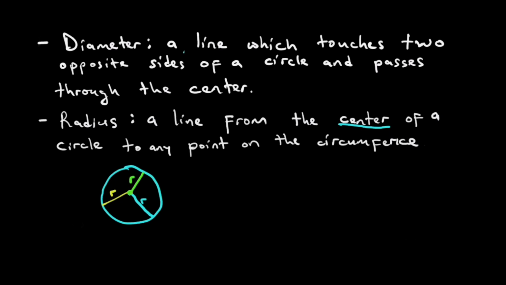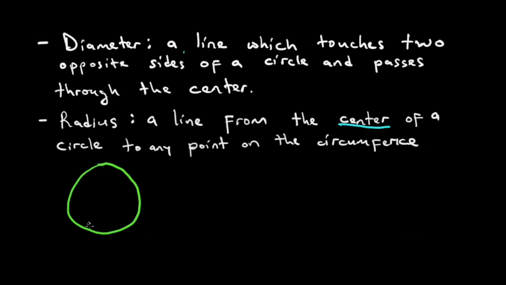To understand this, let us do this. Let us say that we have a circle, and in our circle we have a center. If we start from this point, pass through the center and touch that point, we have what? We have a diameter. This is a diameter.